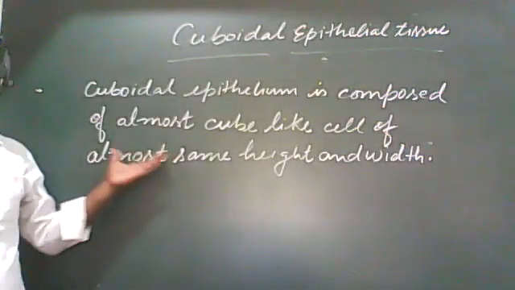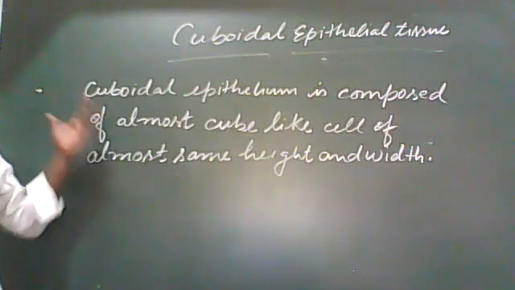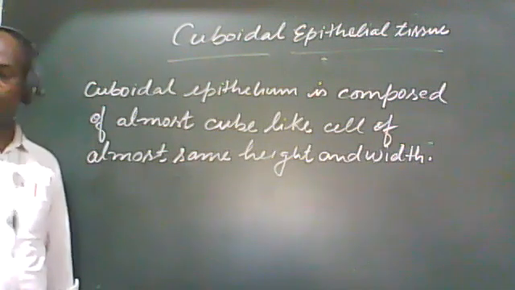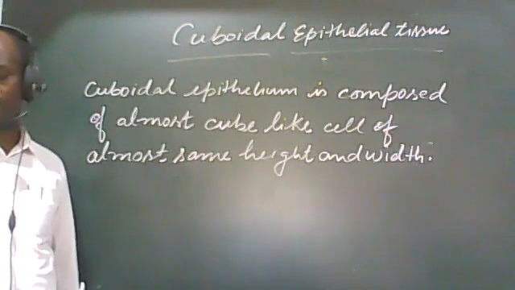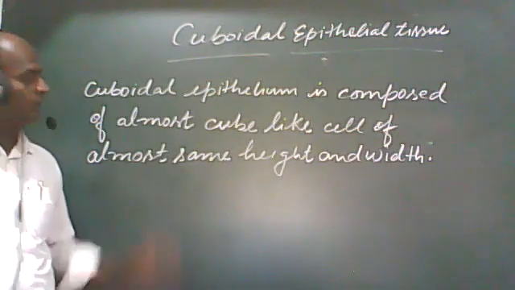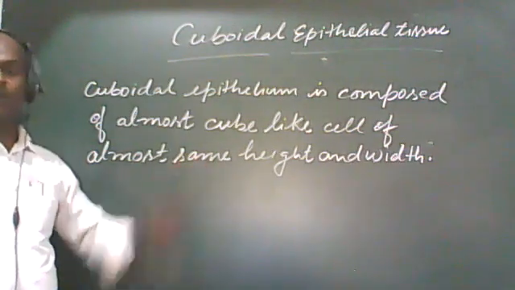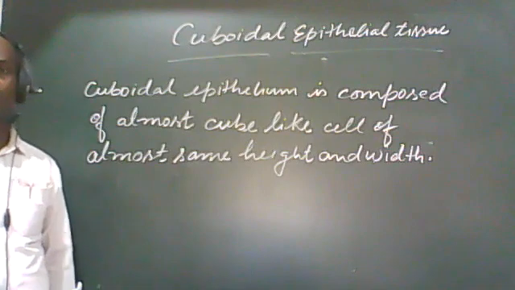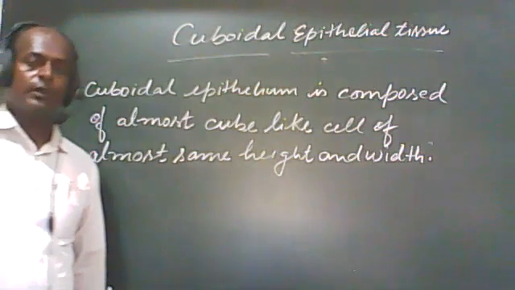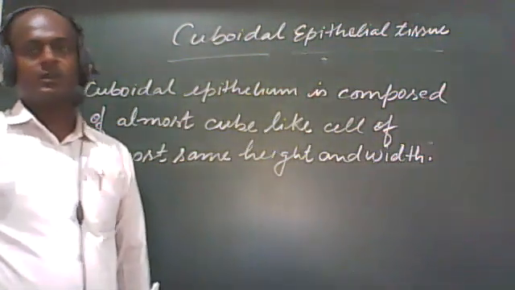Let us see, I have written here that the cuboidal epithelium is composed of cube-like cells of almost equal height and width. Now we have to discuss the location where these cuboidal epithelial cells are present